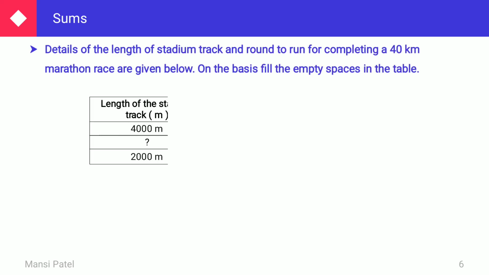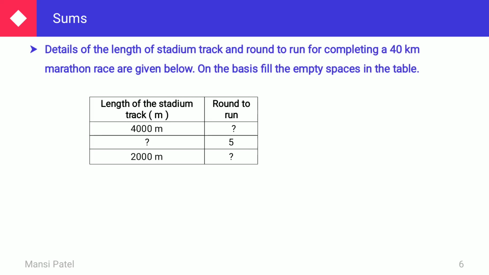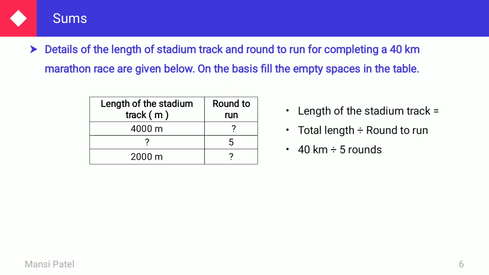Now let us solve the second one. Here we have to find out the length of the stadium track, and they have given the rounds to run. So length of the stadium track is equal to total length divided by rounds to run. What is the total length for the marathon race? That is 40 kilometers. And how many rounds are they taking? 5 rounds. So just do the simple division. 40 divided by 5 is equal to 8 kilometers. Or we can say that 1 kilometer is equal to 1000 meters, so 8 kilometers is equal to 8000 meters.